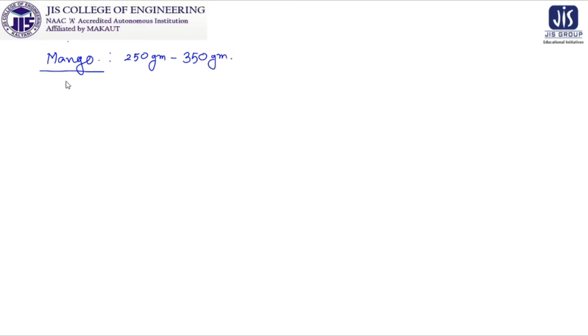So look at this, you have a mango, and you are approximating the weight of that mango as, suppose, 300 gram. After that you weigh that mango and you find that its weight is, suppose, 300 gram, it is exact. So this difference is going to be called error.